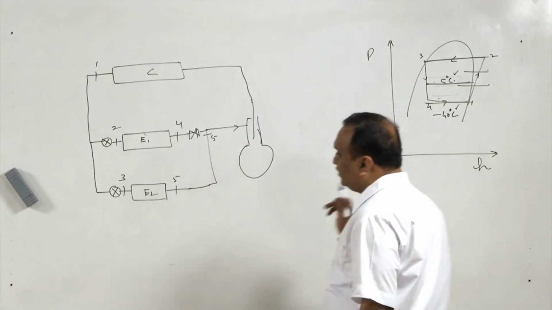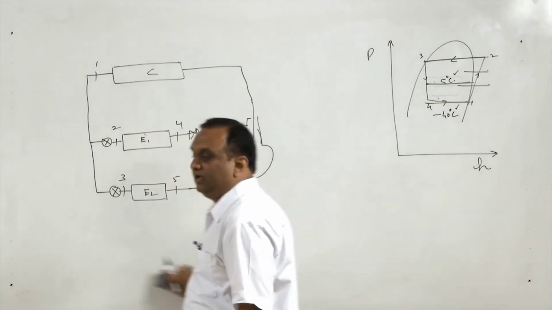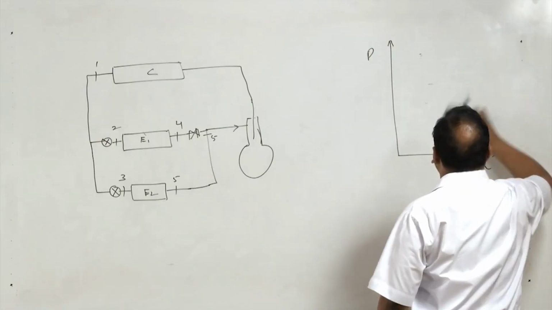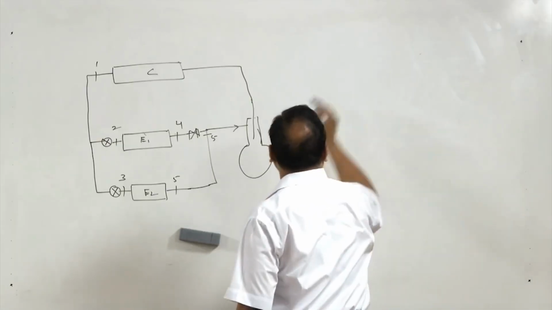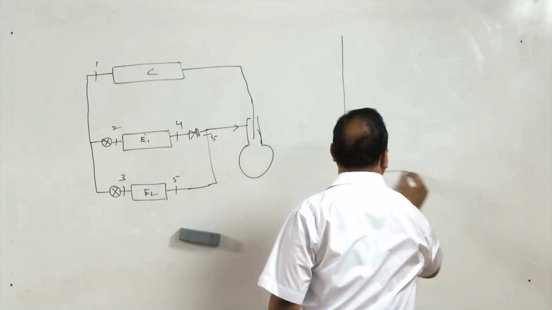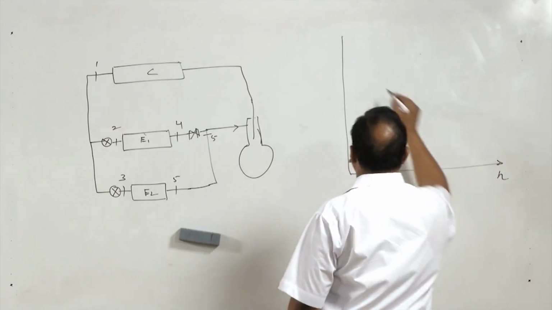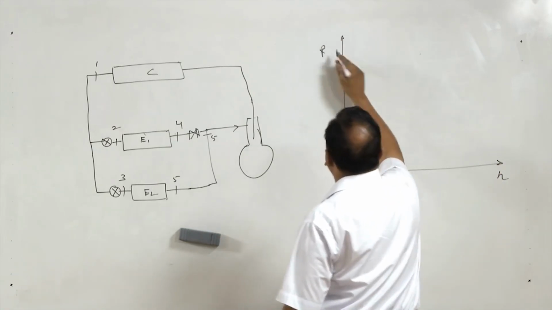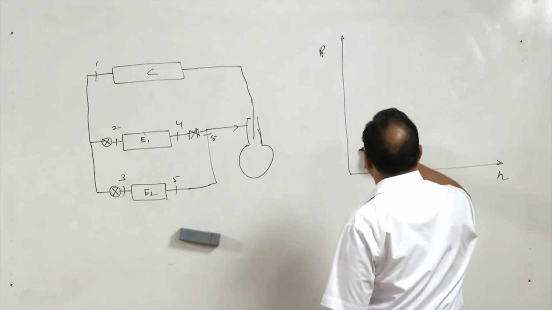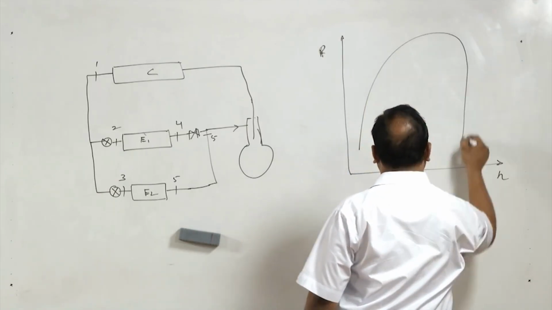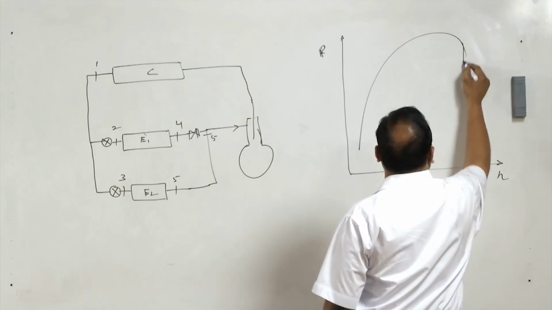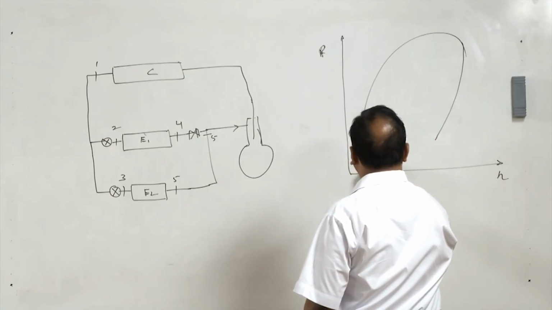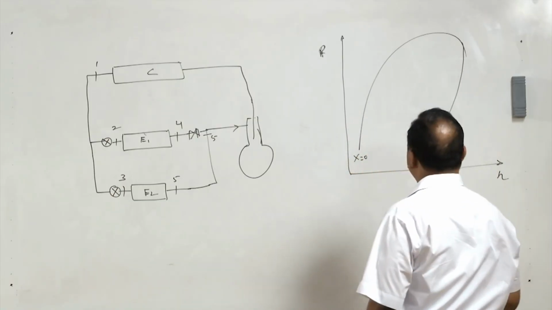Now if I want to depict this process on a pressure enthalpy diagram, there is a saturation line, x is equal to 0, x is equal to 1.